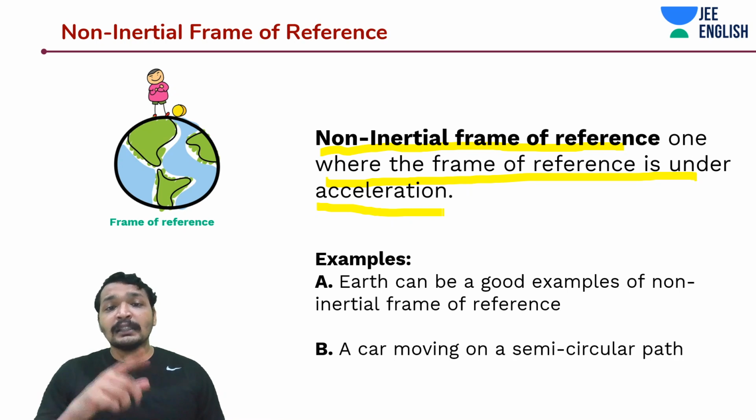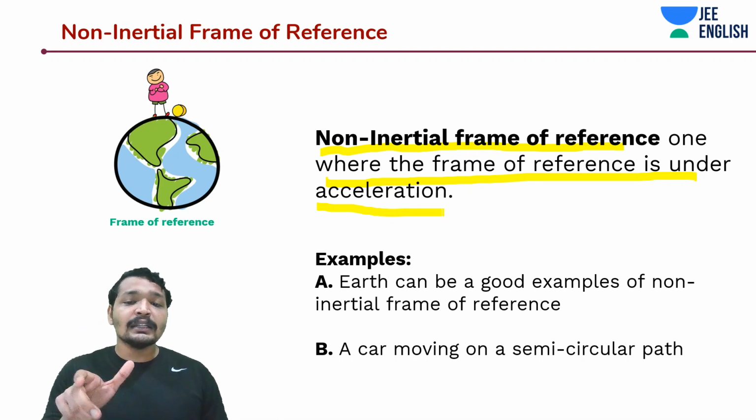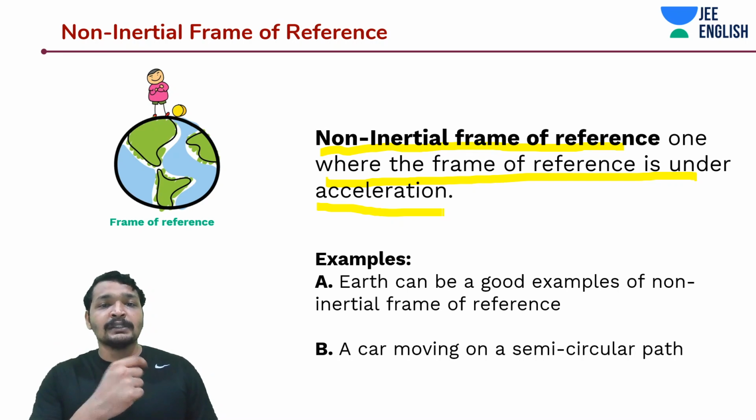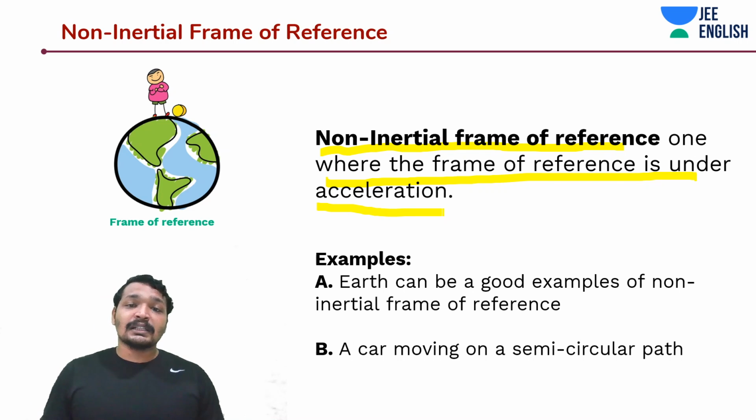And that car is a non-inertial frame of reference. So, a car moving on a semicircular path with constant speed is known as a non-inertial frame of reference, and that car would observe a stationary person standing outside as if that person is moving with certain acceleration.